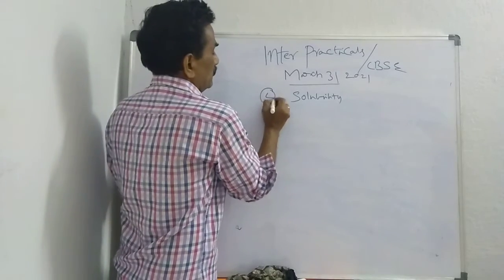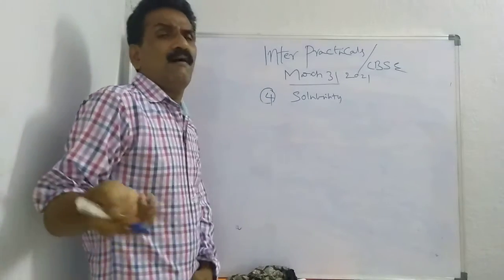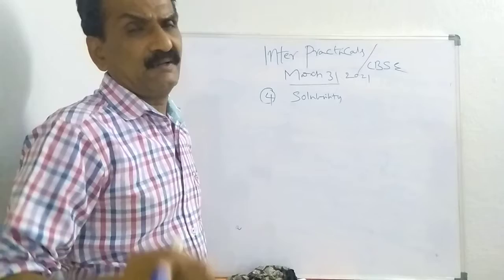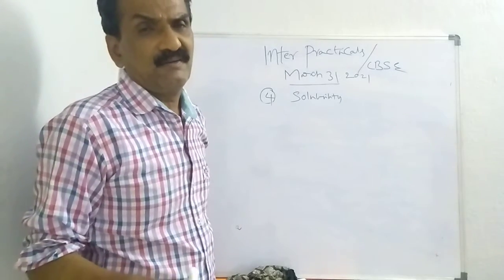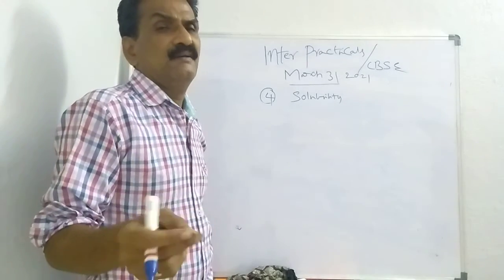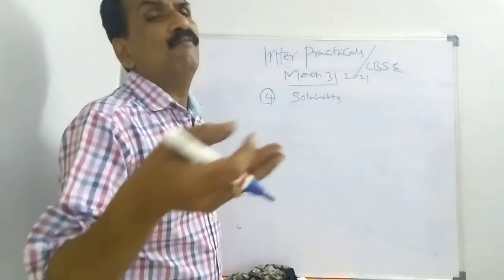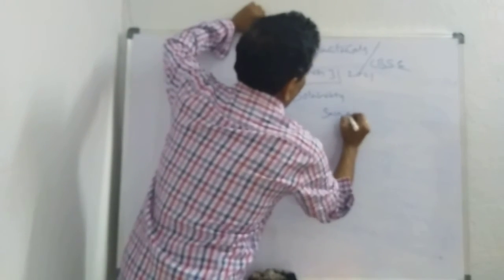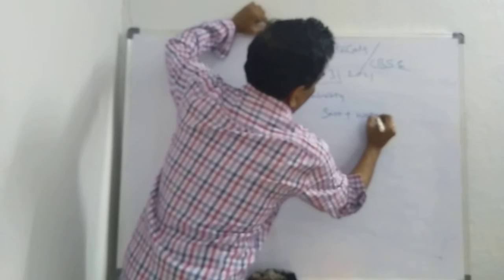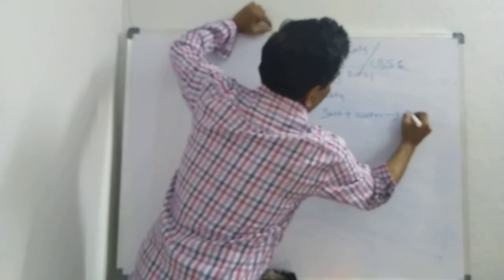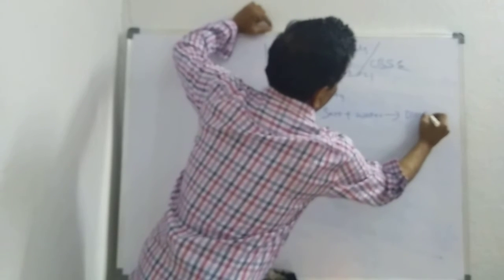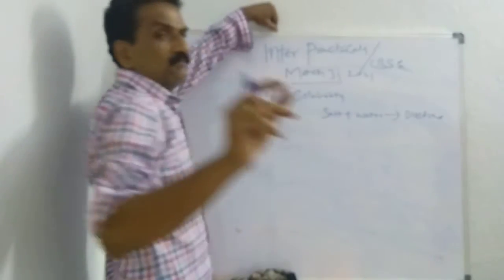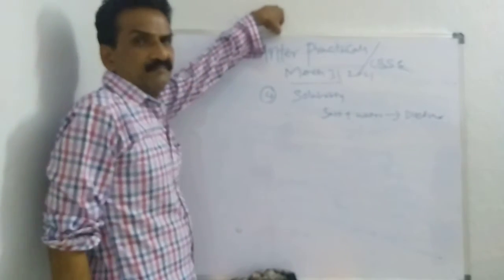Fourth one is solubility. All salts will dissolve in water. You take a pinch of salt in a test tube and add water. Solubility: salt plus water, dissolved. All salts will be dissolved in water.